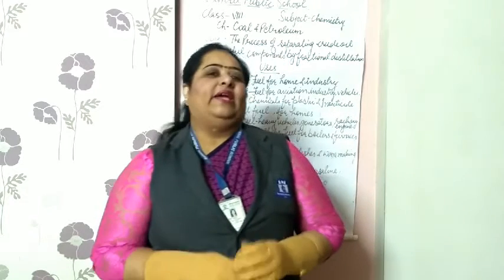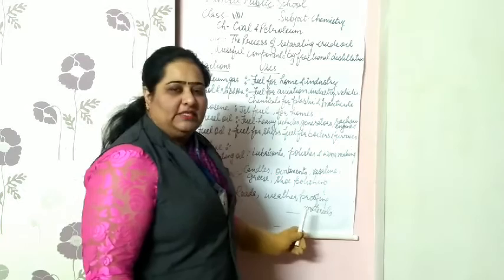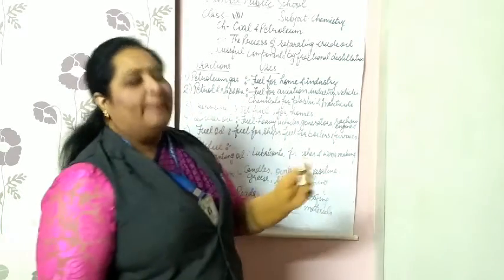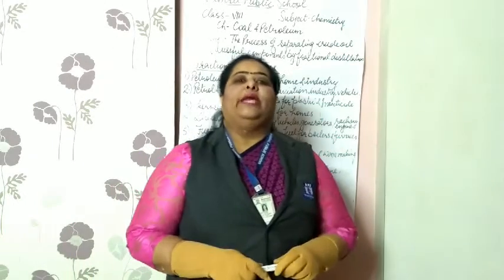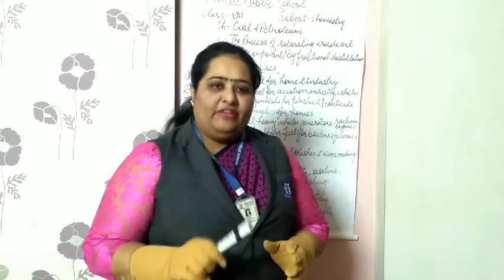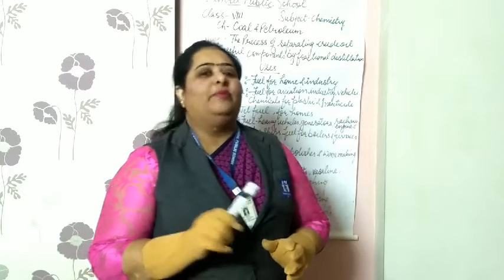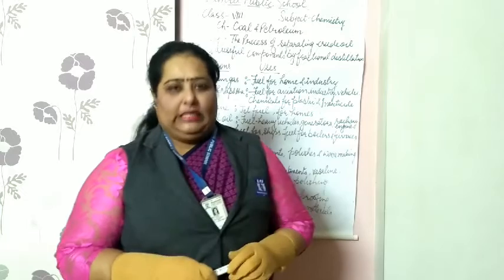In fractional distillation, all the components of a mixture have different boiling points. According to the boiling point of a particular substance, at a particular time when the temperature of the first component is reached, let it be 25 degrees Celsius,